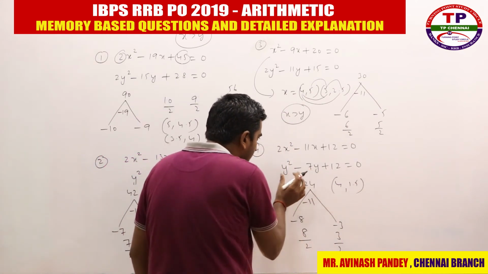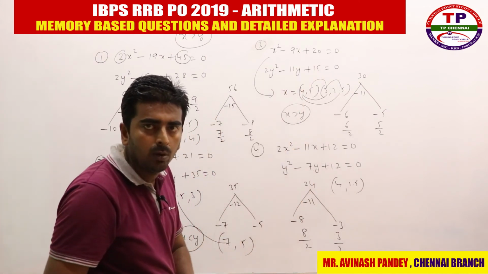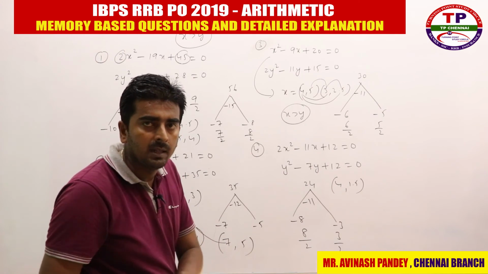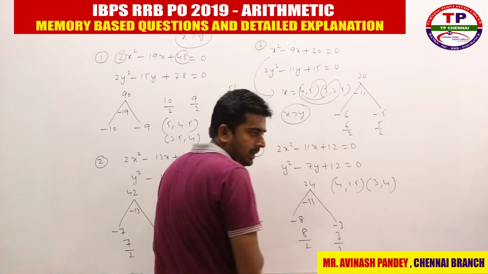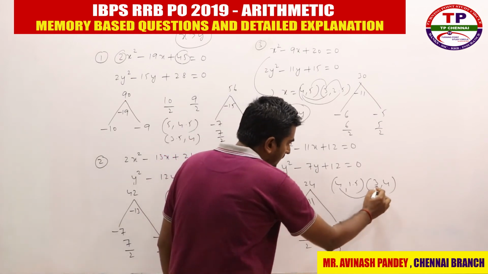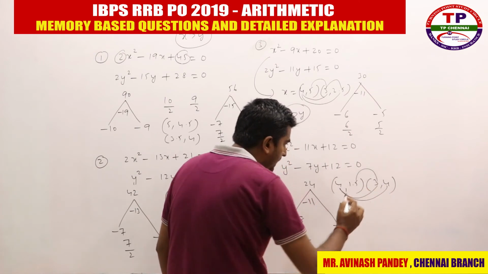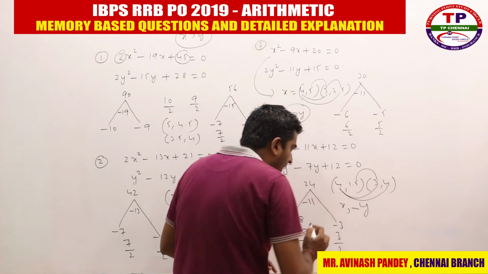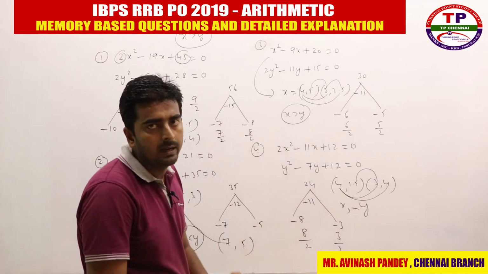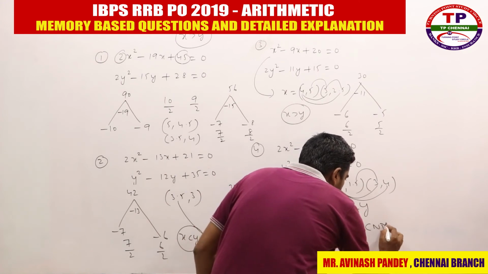When you see the second equation, again like this question, y square minus 7y plus 12 is equal to 0. 4 3s are 12. 4 plus 3 is nothing but 7. So minus symbol is there. So my answer is nothing but 3 and 4. Again we need to compare. So 4 and 3, which is greater? X is greater. 4 and 4 equal. 1.5 and 3, which is greater? Y is greater. So in one case x is greater, in one case y is greater. Here itself we need to stop the process. My answer is nothing but relationship can't be established, right?